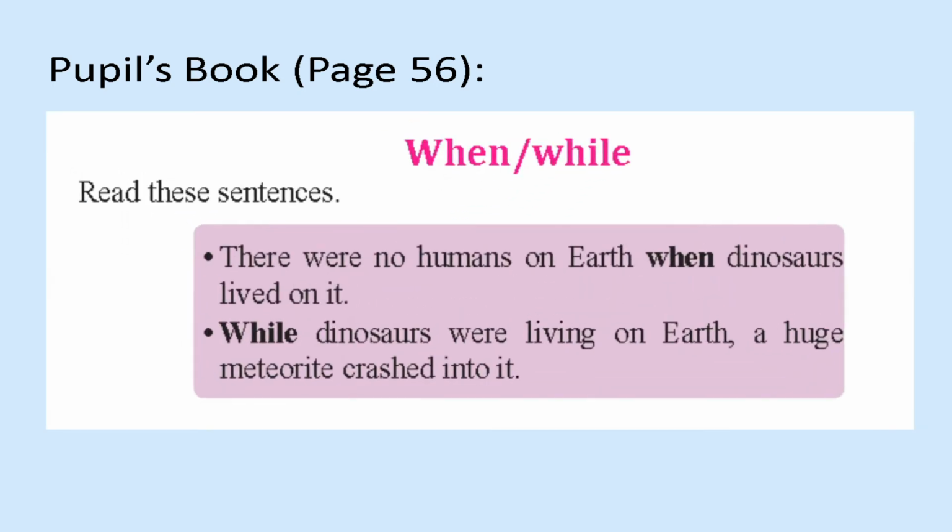Now let's move on to your pupils book. Page number 56, activity 8. Read these sentences. There were no humans on Earth when dinosaurs lived on it. While dinosaurs were living on Earth, a huge meteoroid crashed into it. See how the conjunctions are used here.